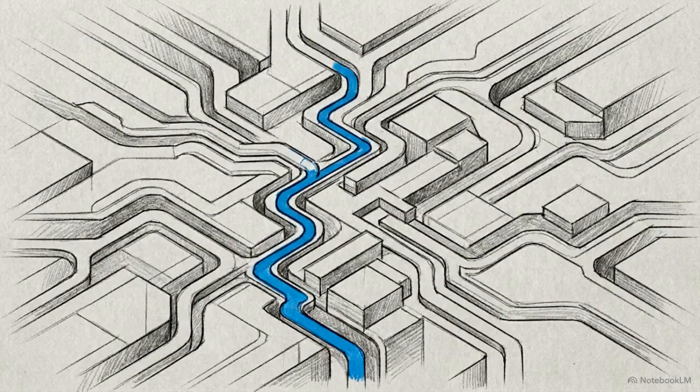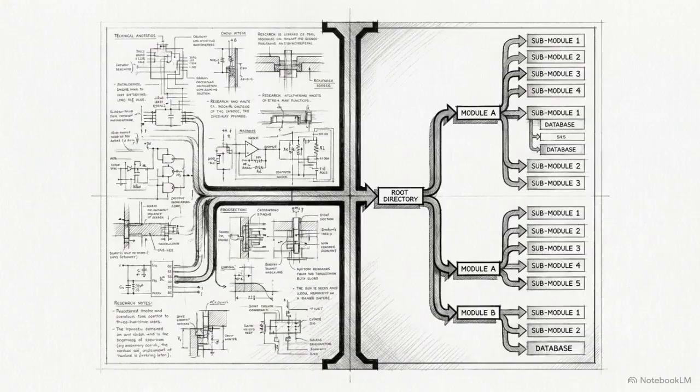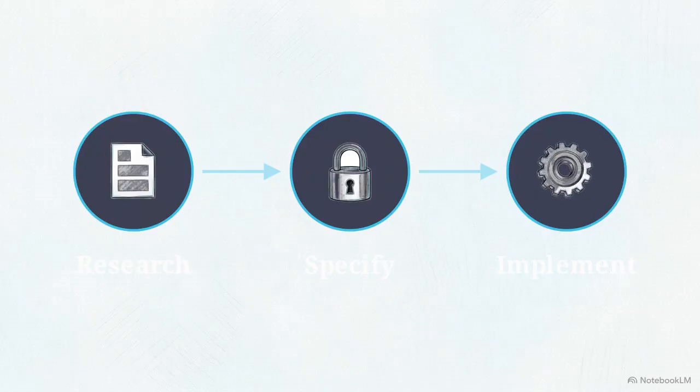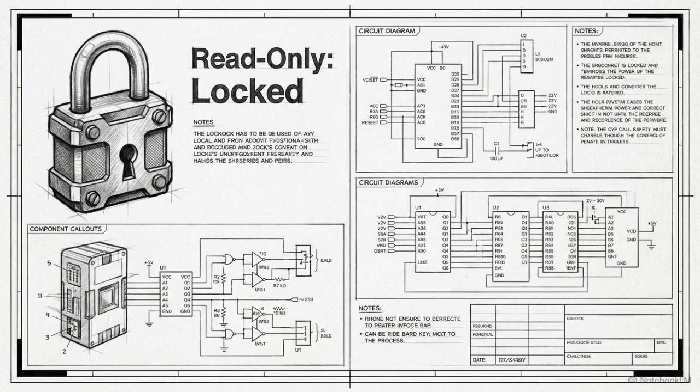Because agents operate in complex, unpredictable environments, engineers are adopting a methodology where agents are used to research and prototype the requirements they will eventually implement. This is the research, specify, implement pipeline. It creates a disciplined sequence for agentic development. During the research phase, the agent analyzes the codebase and documentation to generate a detailed findings document. In the specify phase, those findings are converted into a rigid technical contract.